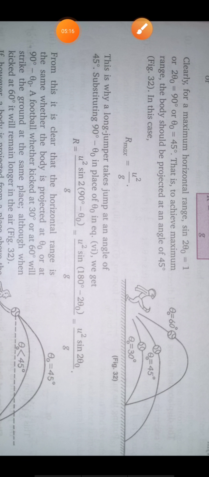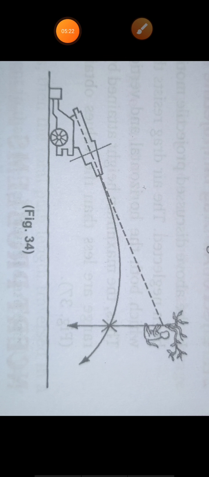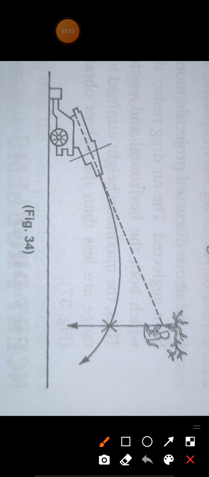And this is why a long jumper takes a jump at an angle of 45 degrees. Okay, now look at this example. This is a famous example of range of projectile. So this is a monkey, and this monkey is hanging on a tree.